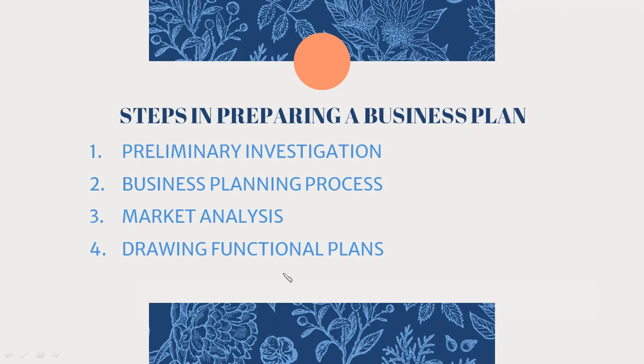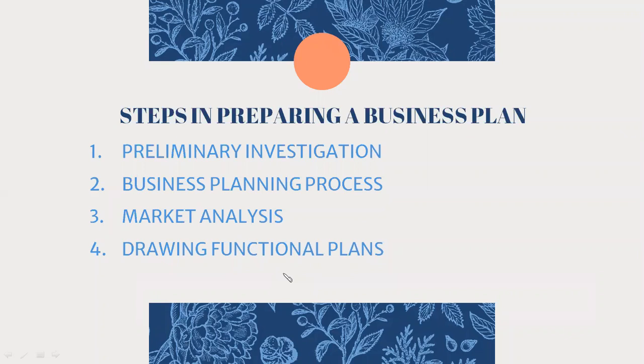So for a successful organization to run, we need all these different types of steps to be undertaken, like preliminary investigation, business planning process, market analysis, drawing functional plans. And among this, even though it is the last one, human resource management is a process, we know that without people, no activity can be undertaken successfully.